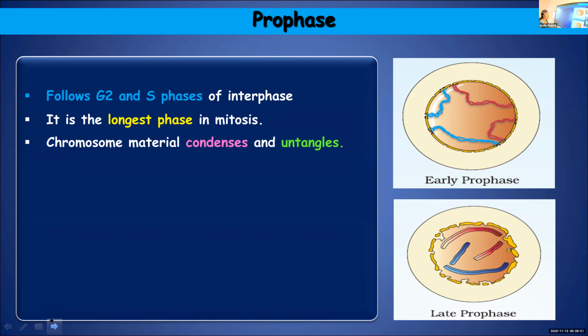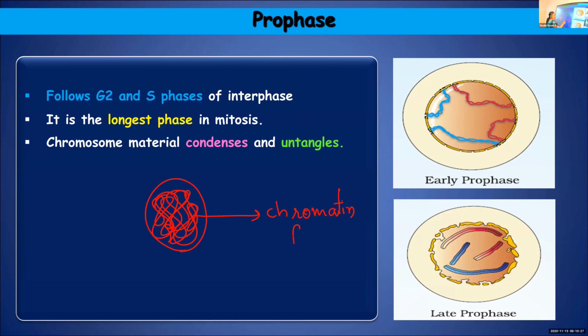Here the chromosome material, they will condense and untangle. So you know that when a cell is not dividing, you've learned in lower classes, the chromosomes, it won't form chromosome. Instead, the nuclear material will be in the form of an entangled thread-like network. So inside the nucleus, you will find an entangled network of thread-like structures. You call it as chromatin fibers.